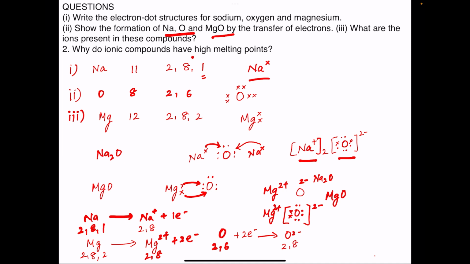Now next question, why do ionic compounds have high melting points? Ionic compounds have high melting points because in ionic compounds the positive and negative ions are held together by very strong electrostatic forces of attraction, and it requires a very large amount of energy to break these electrostatic forces of attraction. They usually exist in solid state, and the ions are held together by strong electrostatic forces of attraction. To overcome these high electrostatic forces of attraction, a very large amount of energy is required, as a result of which they have very high melting points.